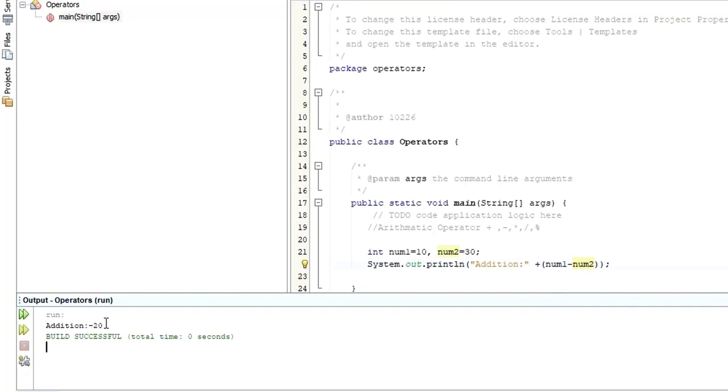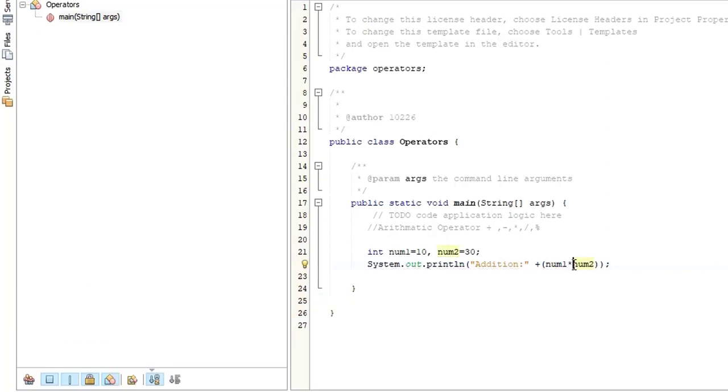The answer is negative 20. So if you want to multiply, use multiplication. If you want to divide, you can use divide. If you want to use the modulo division, you can use modulo division. But remember, if you want to pass anything as a string before, you have to use plus, so that this string will be concatenated with this result.